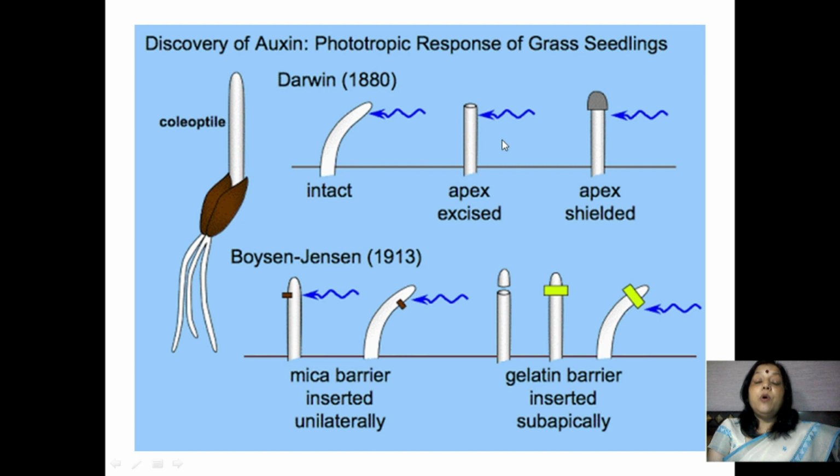If the tip of the coleoptile is cut off or covered by aluminum foil or tin foil, what will happen? There is no bending at all. So by these experiments, he concluded that when seedlings are freely exposed to a lateral light, some influence is transmitted from the upper part of the plant to the lower part, causing the latter to bend.